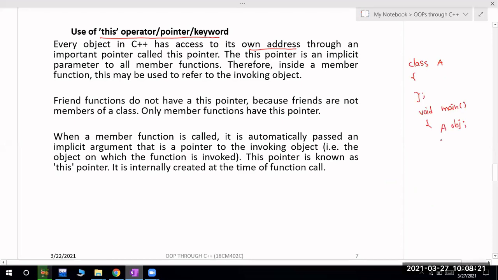Once you create the object, you have to create a pointer, and then I have to store the address by using ampersand obj. This is the syntax for storing the address of a current class object.